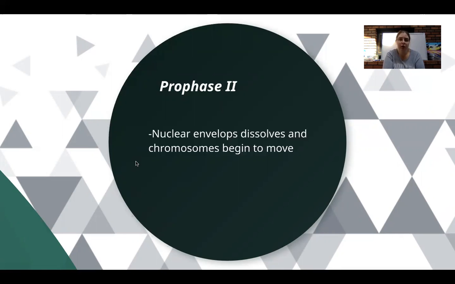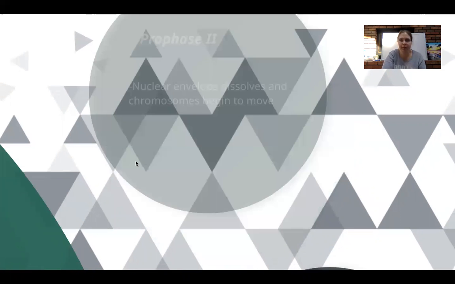There is no crossing over at this point because crossing over occurs between homologous pairs. We no longer have homologous pairs, so that means that we are no longer able to do crossing over. That was a strictly prophase 1 thing.